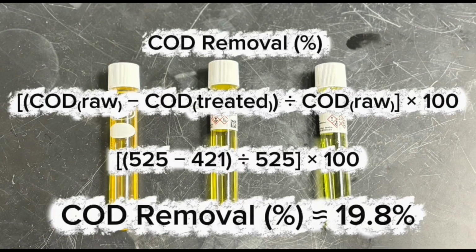The formula used is COD removal equals COD of raw sample minus COD of treated sample, divided by COD of raw sample, multiplied by 100. First, the COD value of untreated lake water is 525 mg per liter, while the COD value of the treated sample is 421 mg per liter. After substituting the values, the final result is 19.8%, indicating its ability to remove organic pollutants from the water.